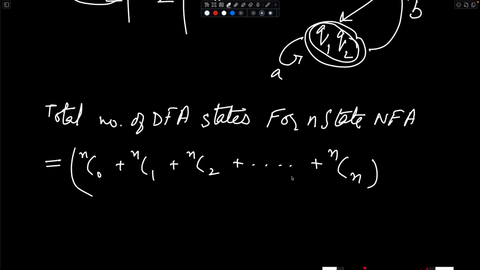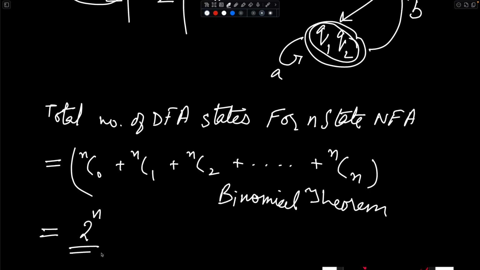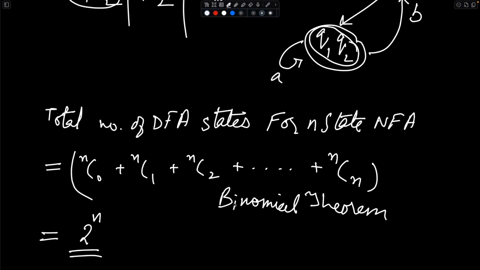This is basically the binomial theorem, right? If you don't remember the binomial theorem, it was very simple. Just look it up on the net. I will write it over here so that you know what you have to search for. Binomial theorem. And basically from the binomial theorem, I get 2 raised to the power of n. Right? This is what that thing is coming from.